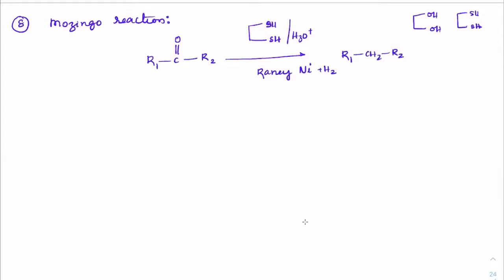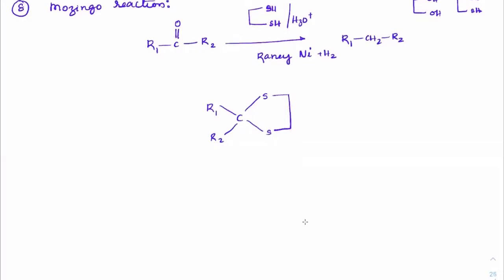Okay. Now, the only thing you need to know is that this goes through an intermediate. And what is that intermediate? That intermediate would look like this. R1, C, R2. We have S, S and this bond forming. So this oxygen is left and this S and S make a bond here.